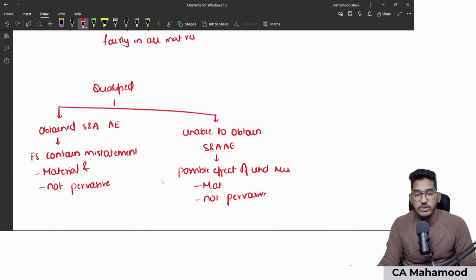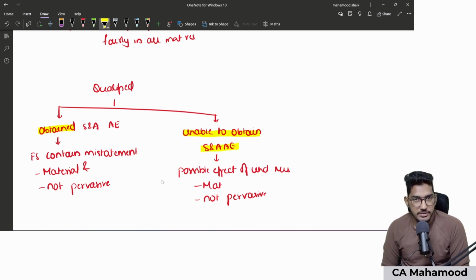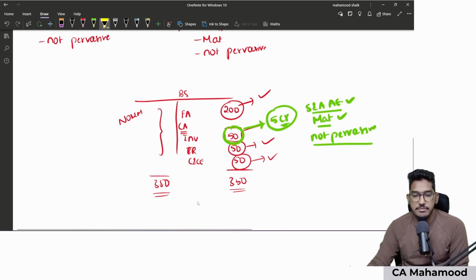It will look somewhat similar to the previous case only, but the difference here is, in the previous case, auditor was able to obtain sufficient and appropriate audit evidence, but in this case, auditor is unable to obtain sufficient and appropriate audit evidence. Like if I give you example for this, we will take the same kind of example, but little bit change in the observations.